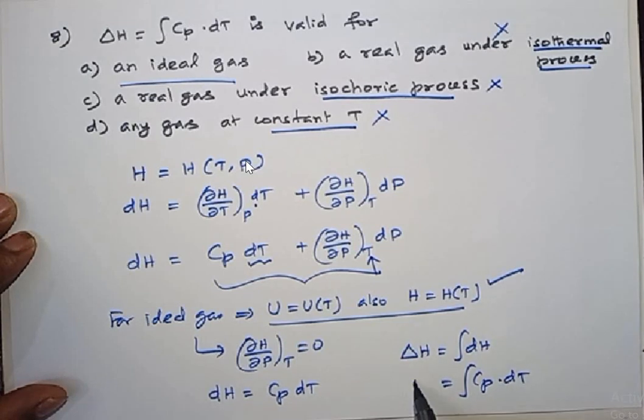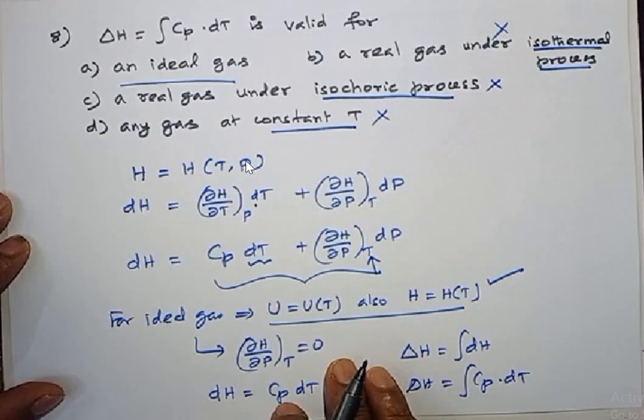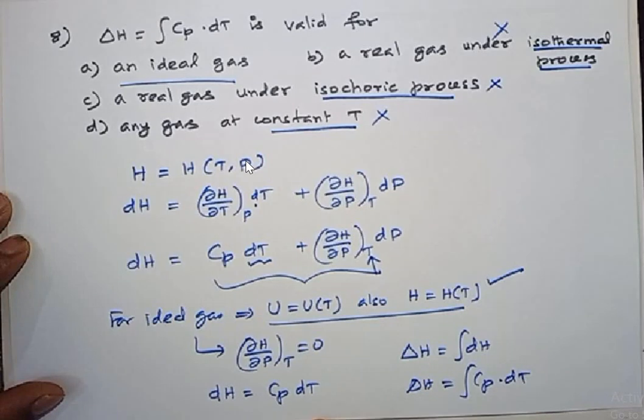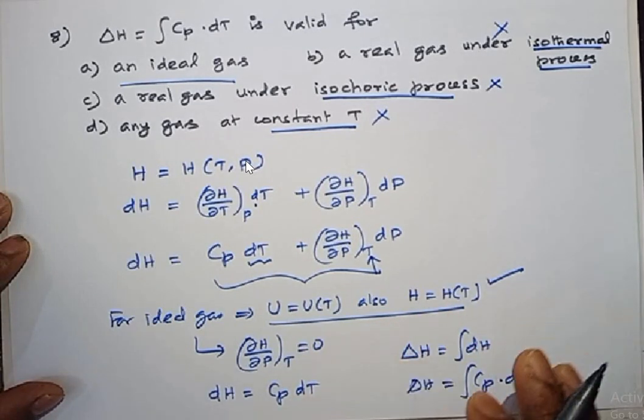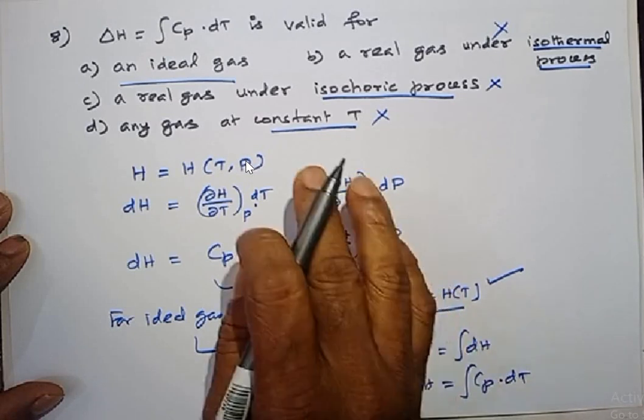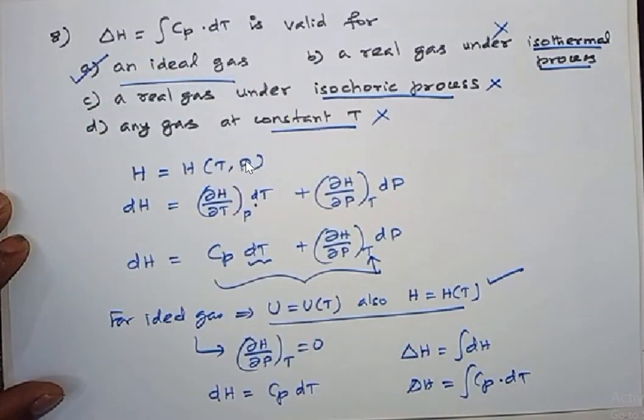Are you able to follow? So for ideal gas, irrespective of the condition, whether isobaric, isochoric, whatever it is, whether pressure constant or volume constant, this is the only formula: delta H equal to integral of Cp dT. So the correct option for this question is option A.